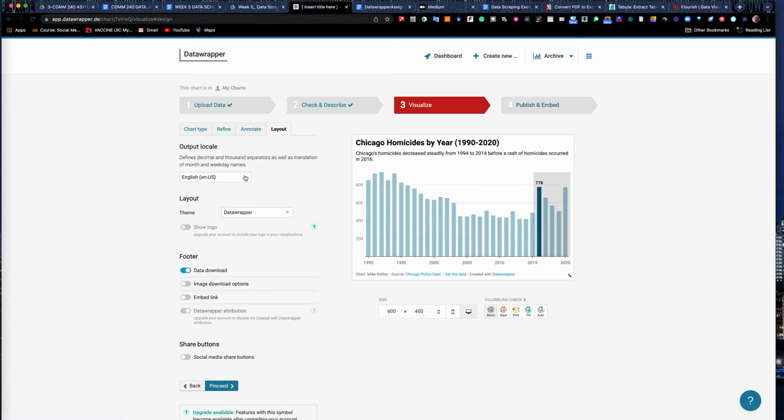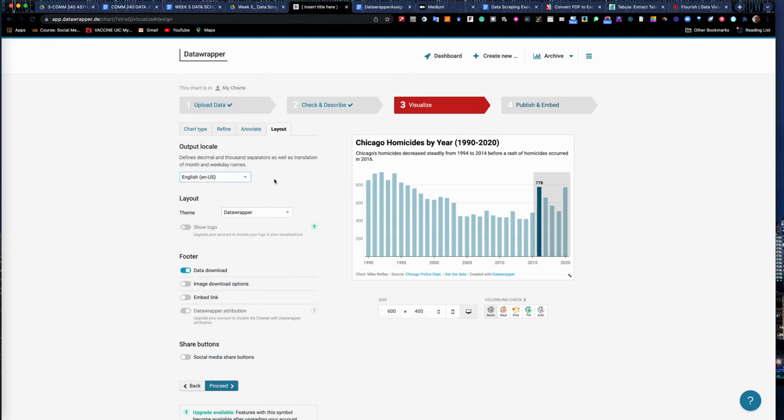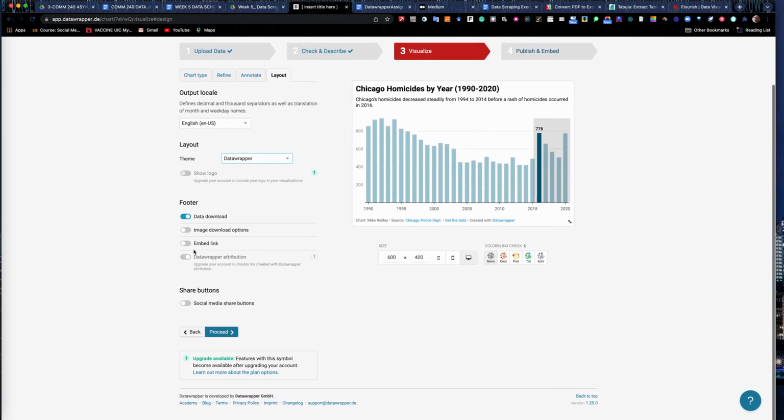You can leave it in English or change it to another language. There's a lot of languages. Again, this is a European company, so they're pretty progressive in sharing this with other languages. Datawrapper, you can choose other templates. Their default Datawrapper graphic template is fantastic. You can't add a watermark or logo. You have to have a paid account for that.